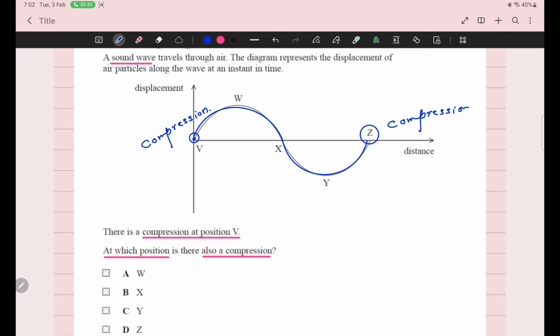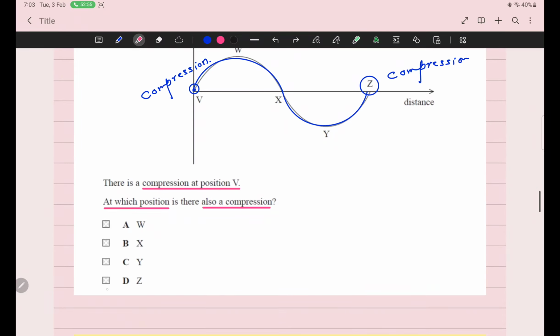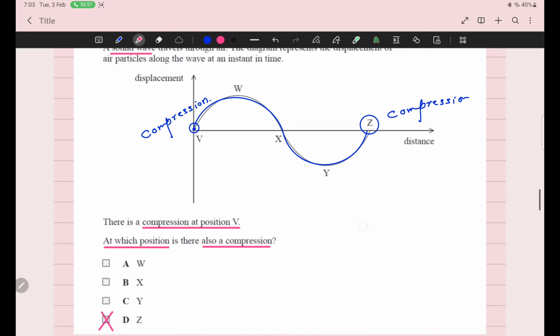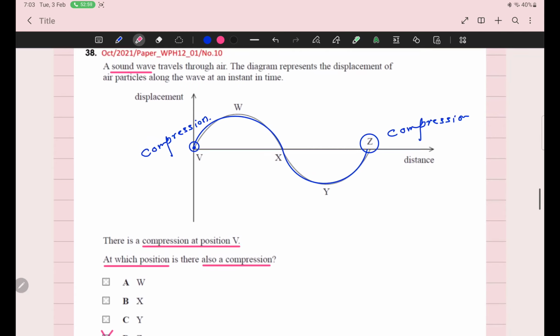And length of one complete cycle is one wavelength. And you know, wavelength is the separation between compression to compression or rarefaction to rarefaction. So I can say if V is first compression, then Z will be the other compression. Because compression to compression, sir, it is one complete cycle.